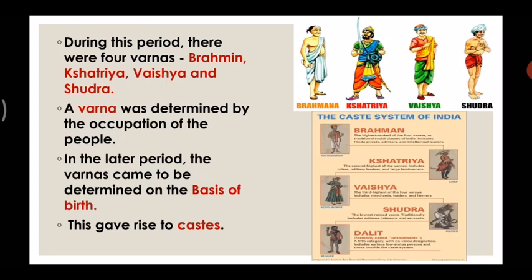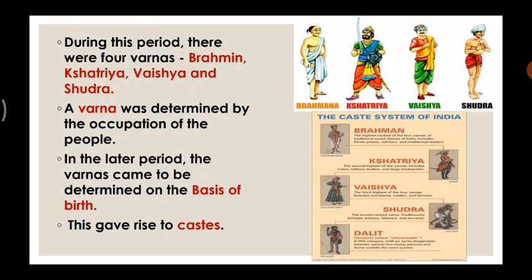So a varna means a class of people. In the later period, they came to be determined on the different occupations. If a person is working at a higher rank, it depends on that, and they were called in that varna.